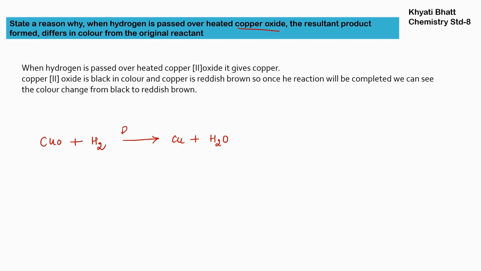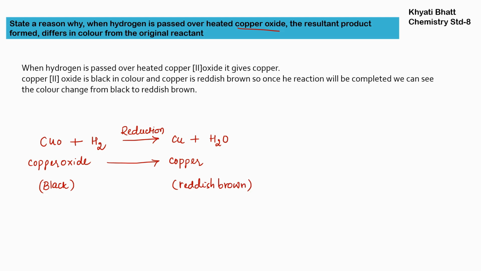Copper oxide is black in color. But when it is converting into copper, the copper's color is reddish brown. When the reaction gets completed, the black substance will get converted into a reddish brown substance, in which the copper oxide is converting into copper.